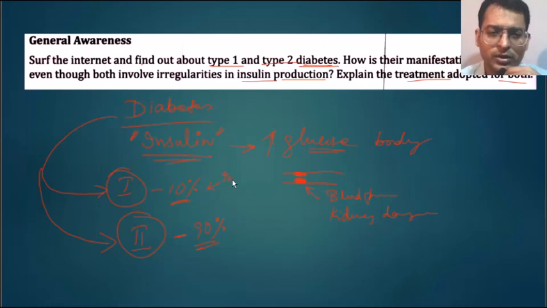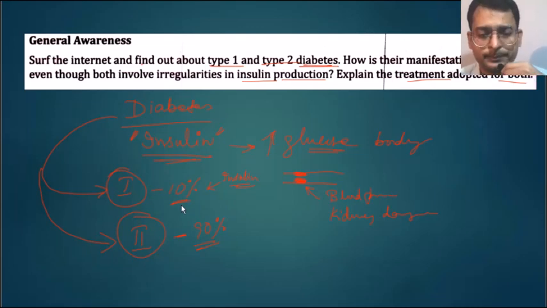In type 1 diabetes, there is only one way of treatment, that is you need to give insulin injection, because the person is not able to produce insulin at all. But in type 2 diabetes, insulin is produced, but in very small amount, or the insulin produced is not functional.